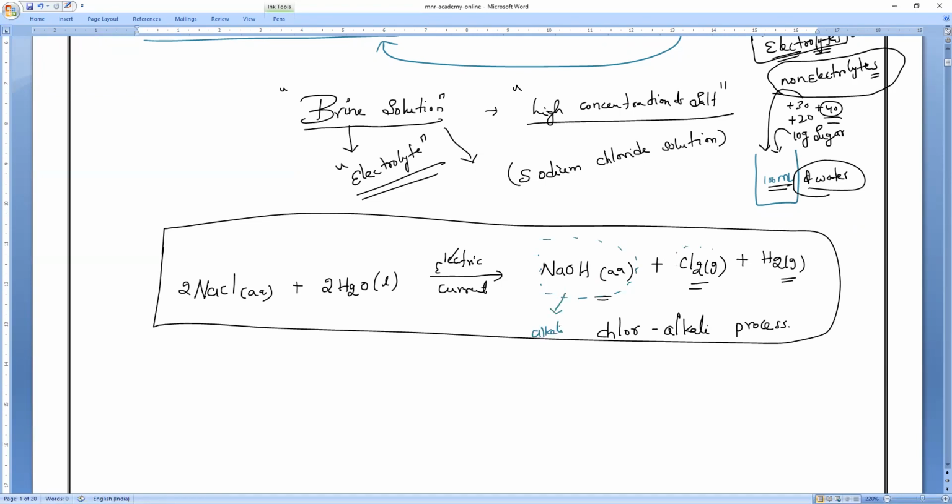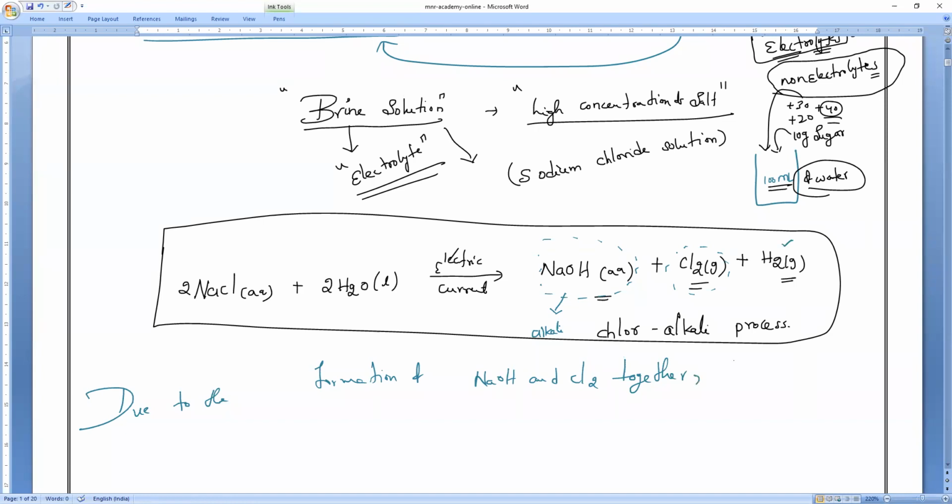And chlorine gas is also coming. So due to the formation of sodium hydroxide and chlorine gas together, along with that we are getting one more thing, hydrogen gas.